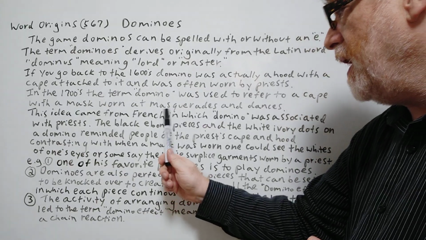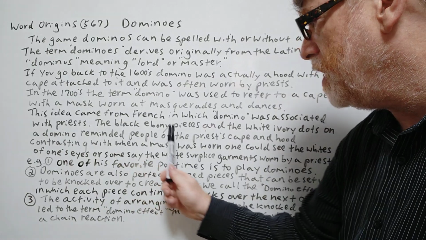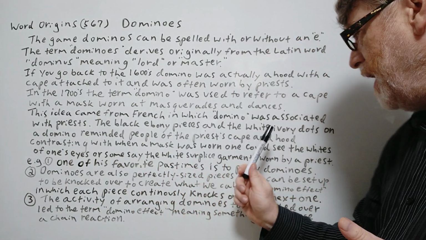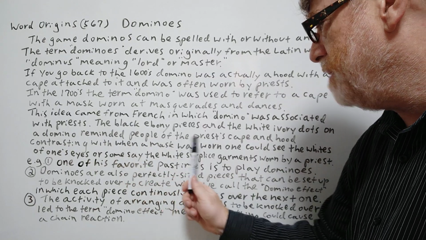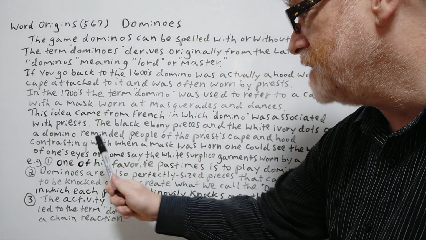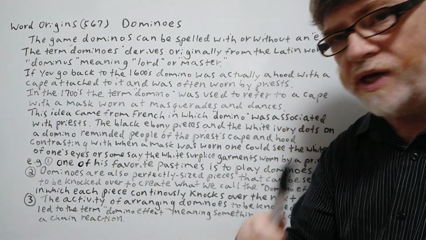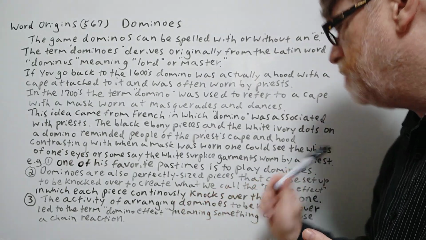The black ebony pieces and the white ivory dots on a domino reminded people of the priest's cape and hood. Contrasting with when a mask was worn, one could see the whites of one's eyes. Or some also say the white may have come from the white surplus garments worn by a priest.